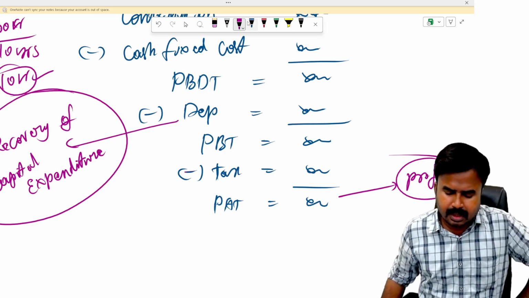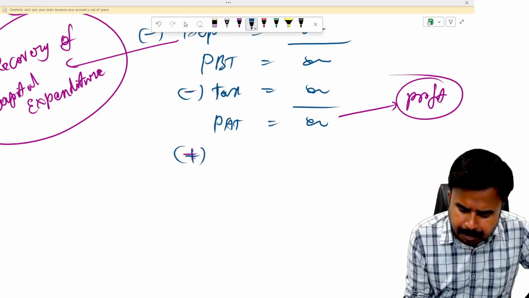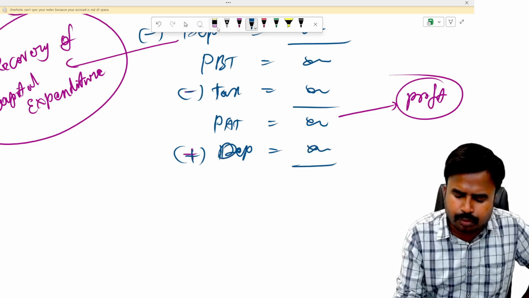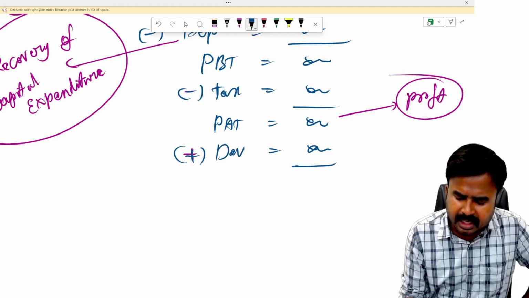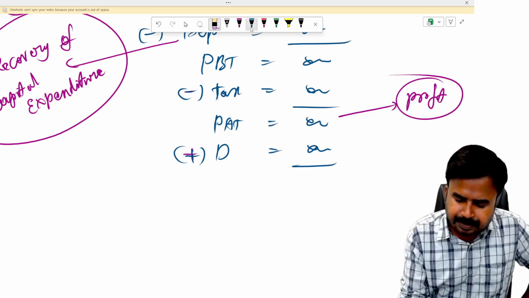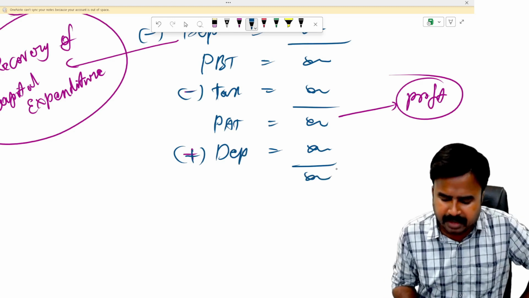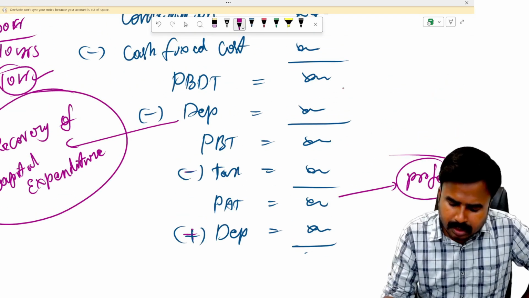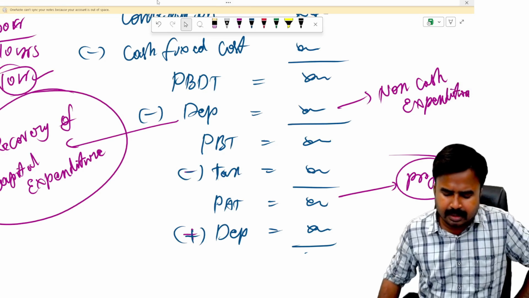And to this profit, I'll add one term called depreciation. Why are you adding depreciation here? Because that's a non-cash expenditure which is already deducted, which never involves any cash outflow. The cash remains with the company only. Even though you're deducting that number from sales, that is going to be available with the company only. So I'm adding that number to this profit after tax. I've deducted one non-cash expenditure, depreciation, that never involves any cash outflow. Since it is a non-cash expenditure, you deduct it and then you add it back after PAT.